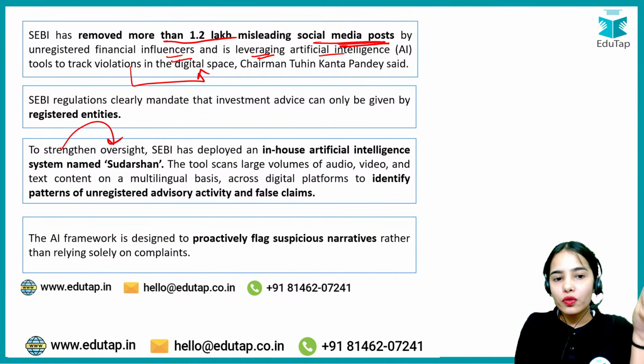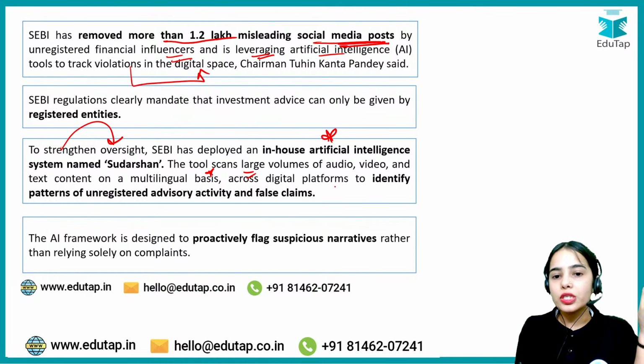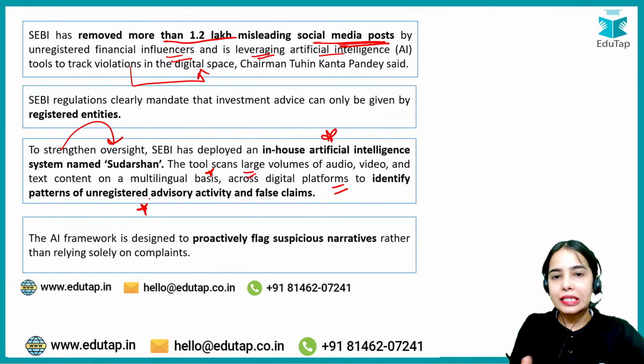To strengthen oversight, SEBI has deployed an in-house artificial intelligence system named Sudarshan. The tool scans large volumes of audio, video and text content on a multilingual basis across digital platforms to identify the patterns of unregistered advisory activity.